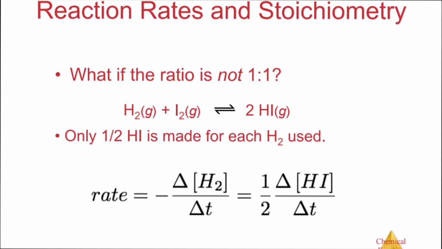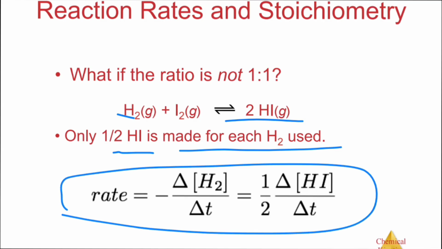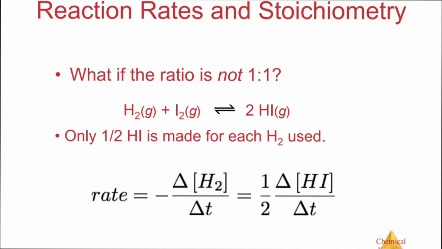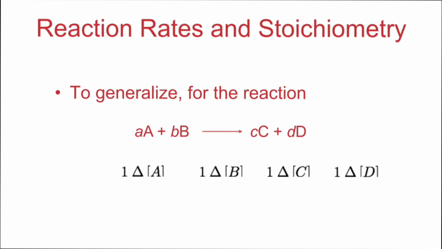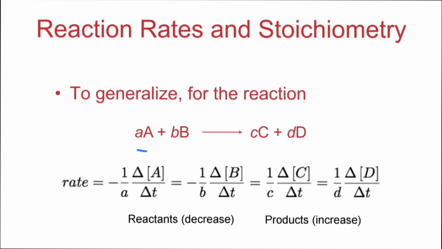What if the ratio is not 1:1? You can see here 1 and 2 moles. Half a mole is made from each H2 used. So the rate equation will be written like this for this section. This is a generalized reaction: aA + bB gives cC + dD. We will write it like this for reactants, and this for products, which increase.